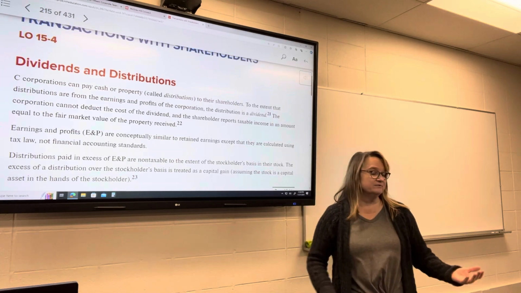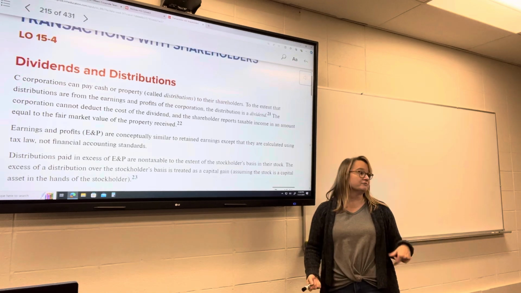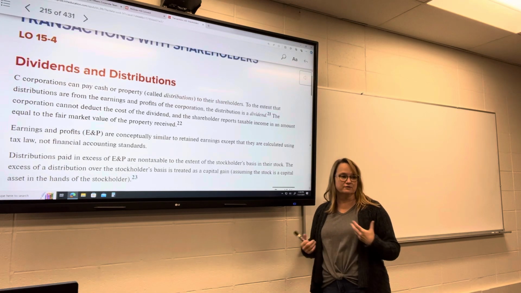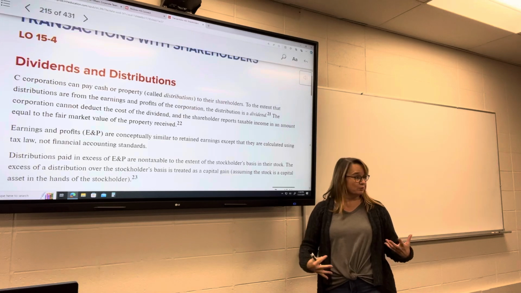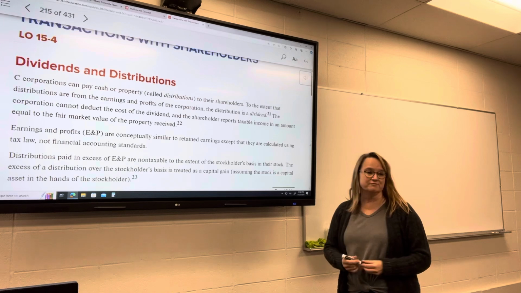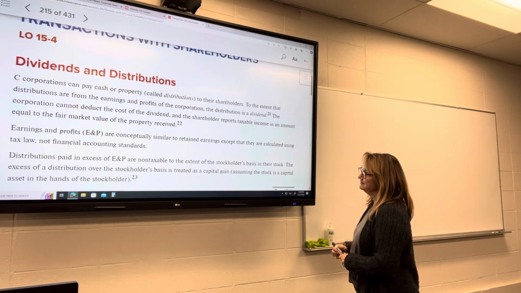Again, as I mentioned, dividends are not deductible to corporations. They don't get any tax benefit from paying dividends. The benefit is that their shareholders will remain their shareholders and maybe they'll attract more shareholders, right? It's just a way for them to distribute earnings to the owners of the company.